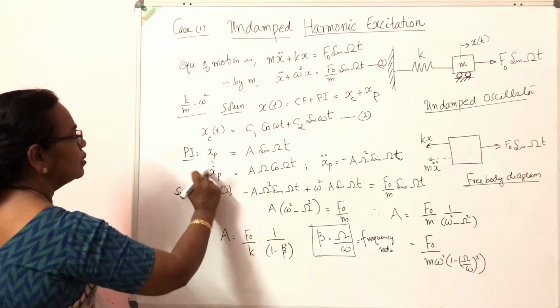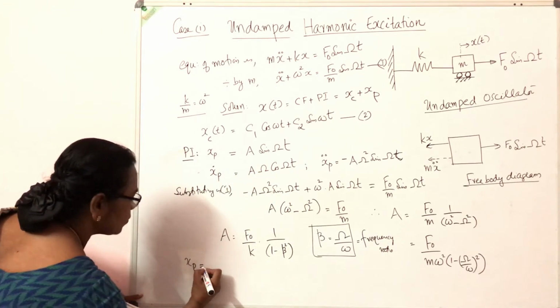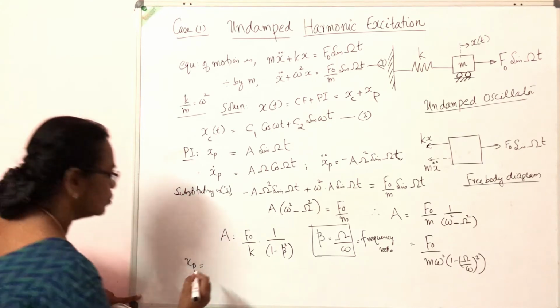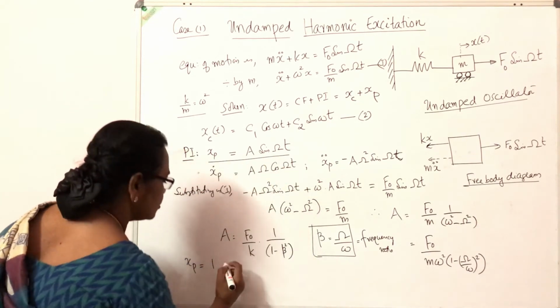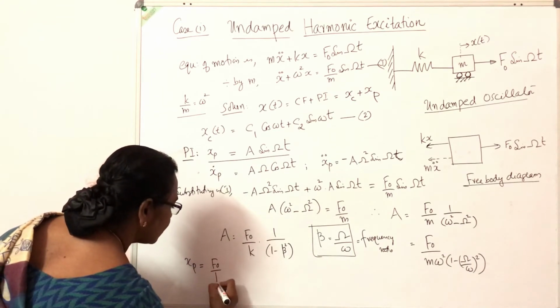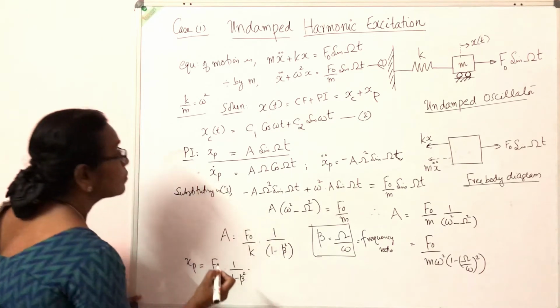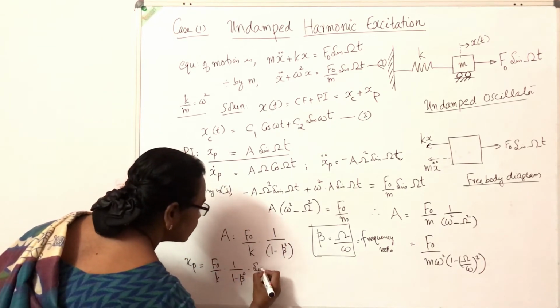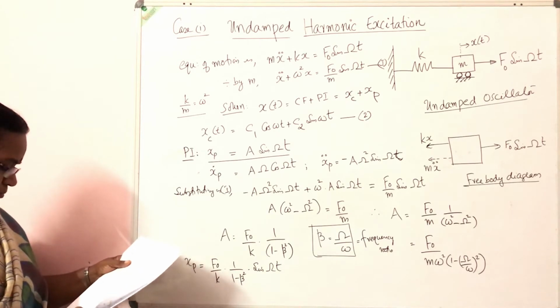Now we have got A, so I can write the particular integral as A sin omega t, that is F0 by k into 1 by 1 minus beta square into sin omega t.